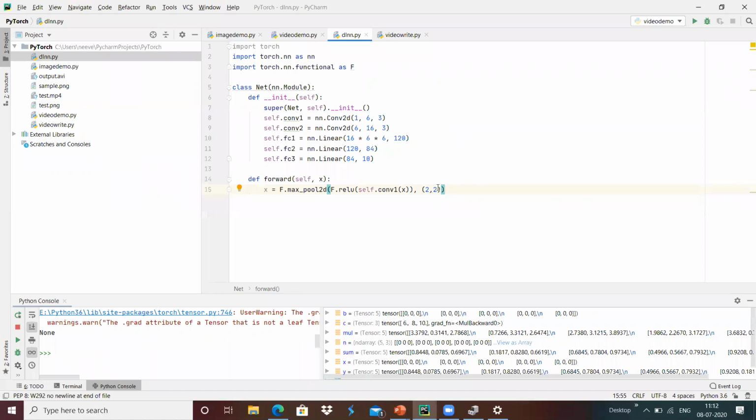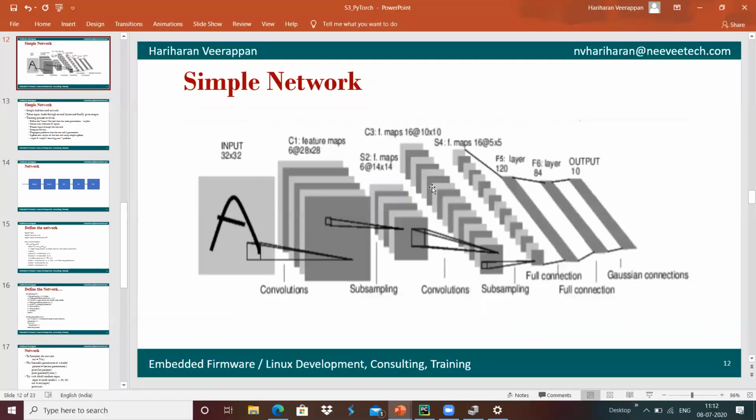We created the two-dimensional array with the 2 cross 2 subsampling that creates 14 cross 14 pixels over here.